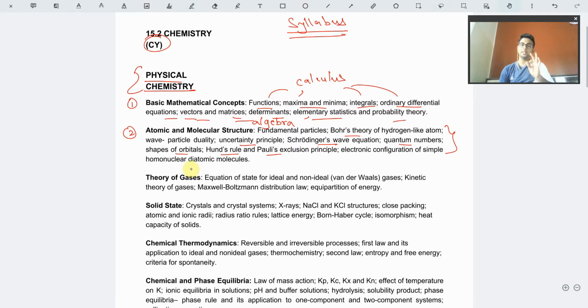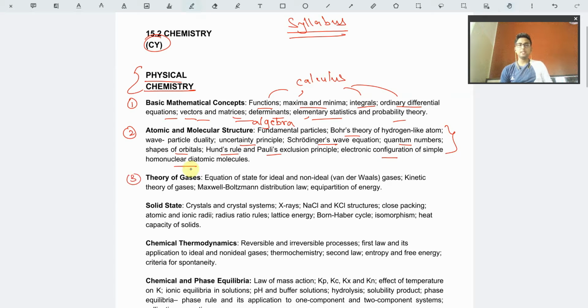These four things must be memorized by heart, because most of the time when questions come from this part, they have either Hund's rule or Pauli's exclusion principle or some numericals from quantum numbers. Only these parts are picked up by the IITs for setting questions. Then the electronic configuration of homonuclear diatomic molecules is a very small concept, so that is not so hectic.